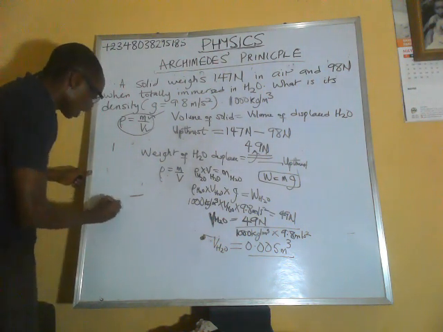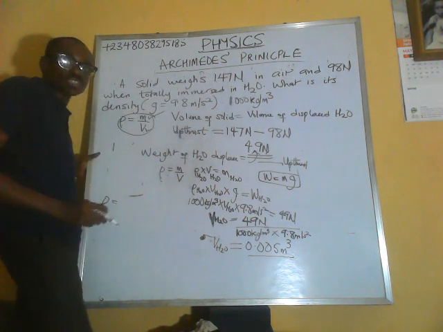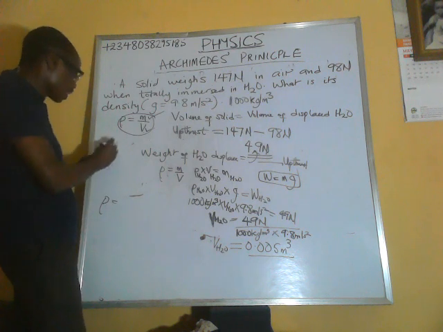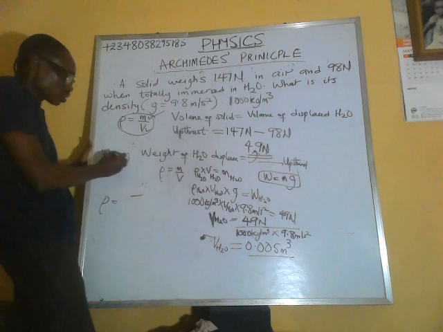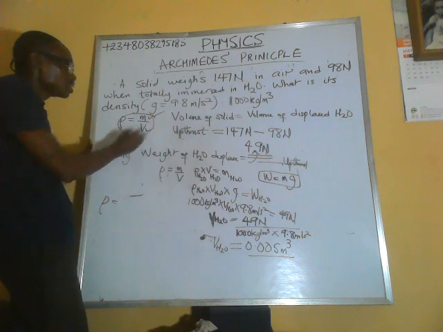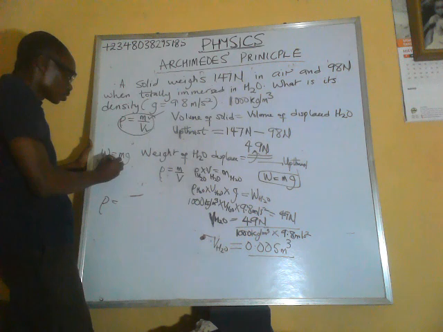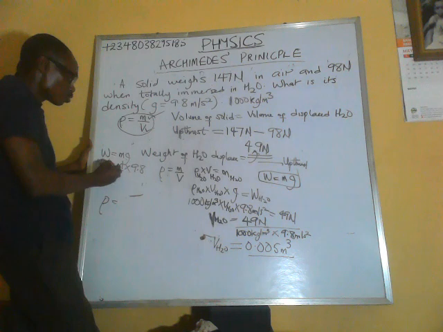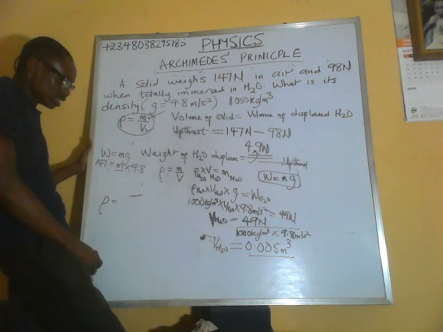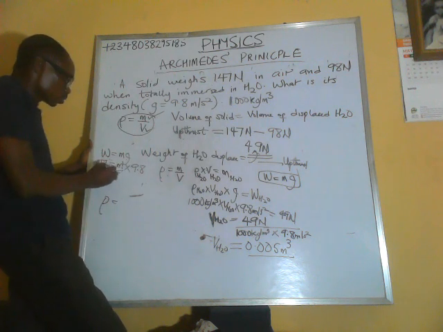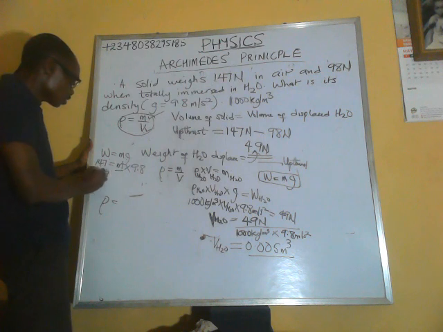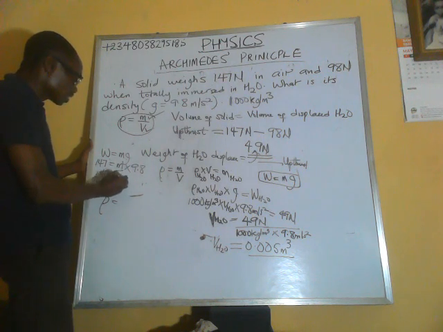So we had its mass, we had the weight of that solid in air. The weight in air was 147 Newton. So weight is equal to mass times g. Since the weight is 147, we can calculate the mass. g is 9.8. So from here we can get the mass of that solid. The mass is going to be 147 divided by 9.8. This is the mass of the body.